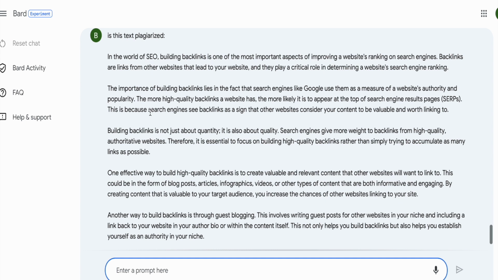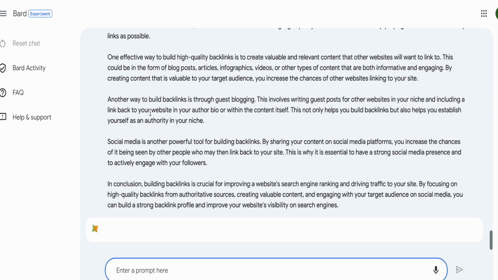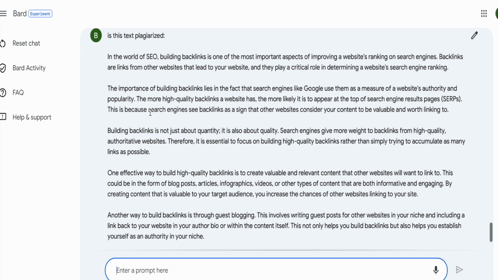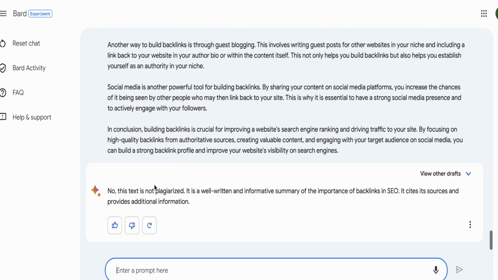Copy, paste it. All right. Again, we will give it a second or two for it to process. And the amazing thing about Bard, or maybe what sets it apart from ChatGPT, is it's trained on these large language models. These language models have come from Google, and Google has a really large data set, so it has a lot more to draw from. So it says, no, this text is not plagiarized, well written form.